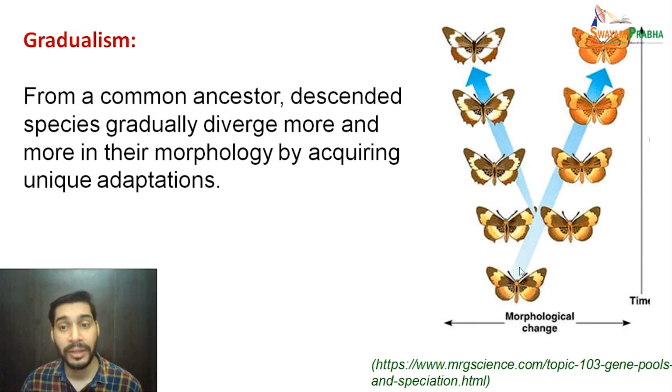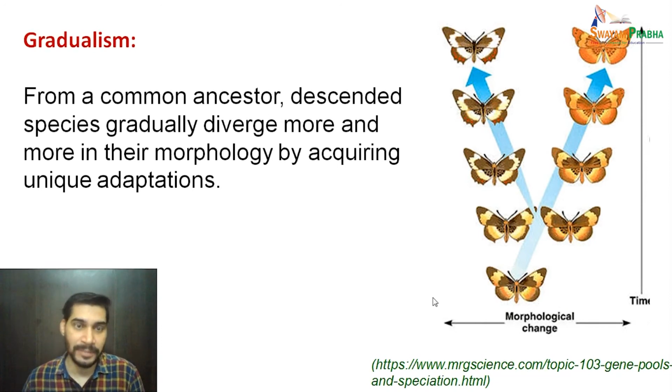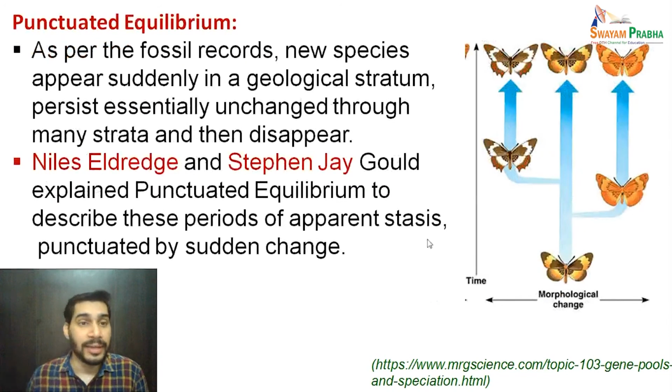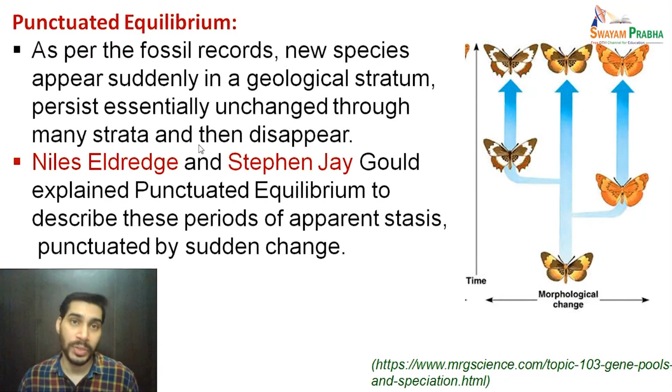So this common ancestor has diverged in different directions in terms of morphology because of acquisition of unique characters, and these slow changes are there in terms of morphology. This phenomenon is called gradualism, where we can see the in-between stages which are gradually changing and descendants are originating from the ancestral species. In contrast, there is a phenomenon which is called punctuated equilibrium.